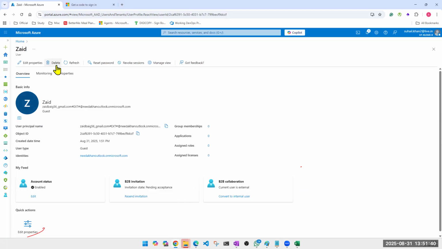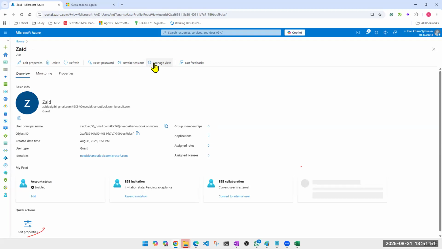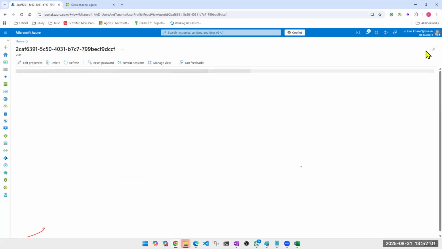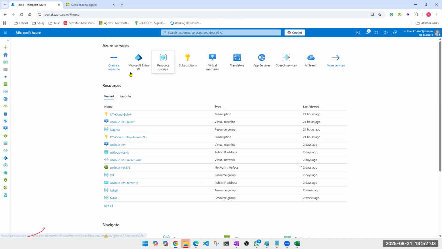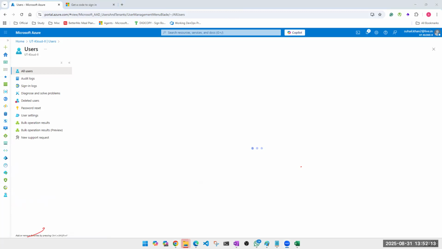So now if I go here, I'll be able to delete him even before he accepts, right? This user doesn't have any premium license, fine. I can revoke sessions for him, edit properties. I can again edit those details if I added anything while creating the account. All these things I can do, but what I wanted to show you is his status. Do not click on anything yet, Zaid. Yes, I have received the email, but I have not clicked. Thank you.